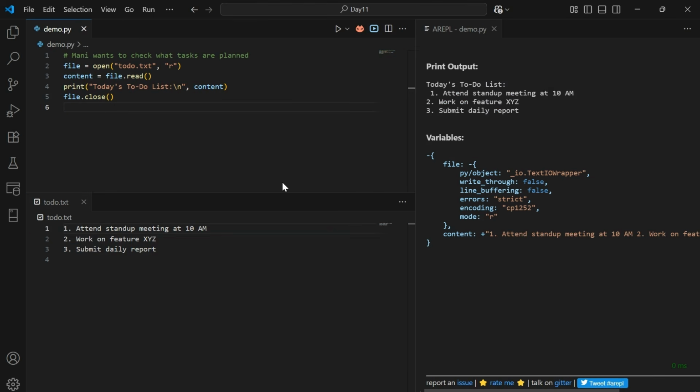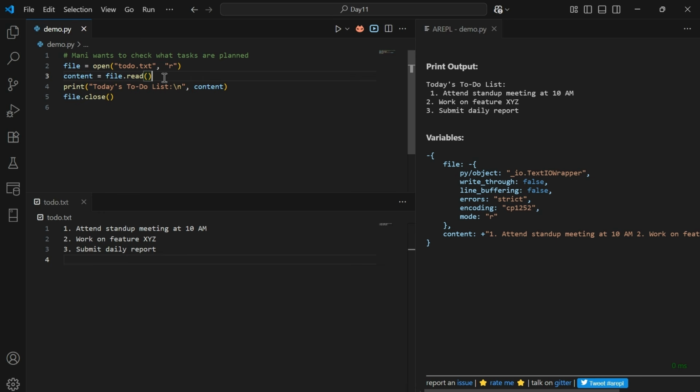Similar to writing, we can also perform a reading operation on a text file. Let's see what code changes we need to make in order to perform the reading operation. The first difference is we passed w as a second parameter to the open method during the write operation. As we need to perform a read operation, we need to replace that with r. The second difference is that in order to write content to a text file, we used the dot write function.